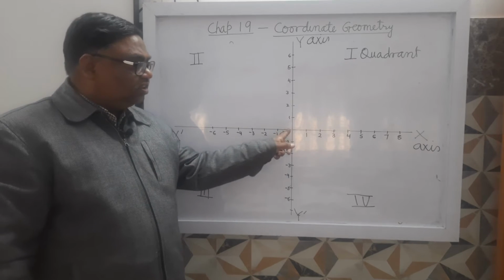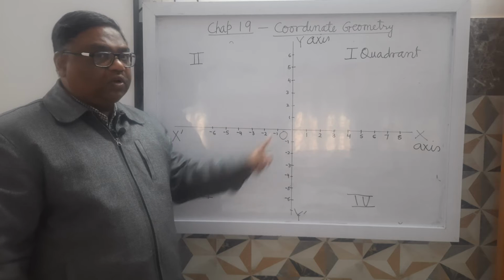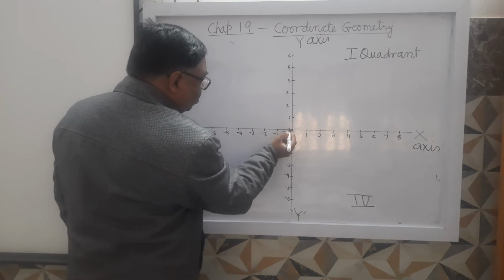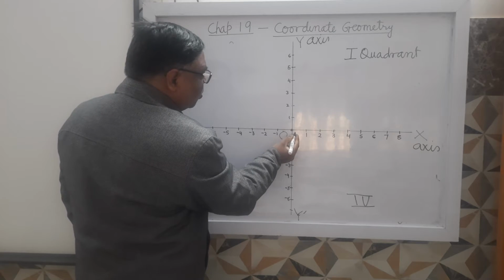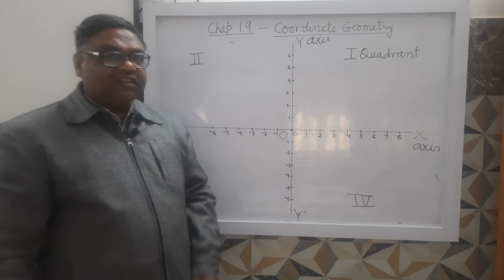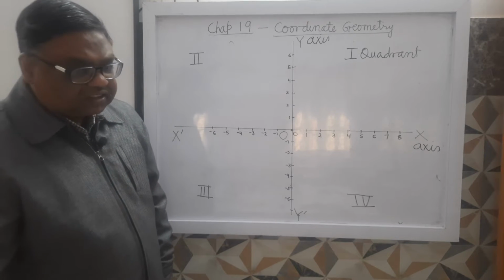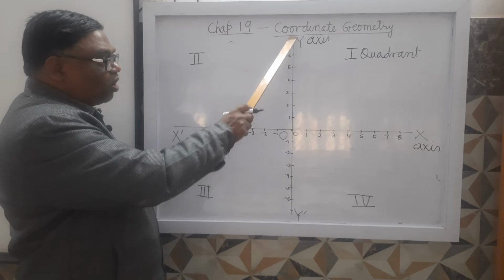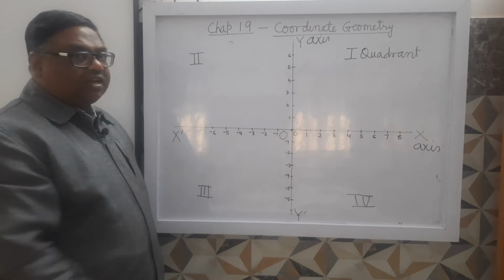These 2 axes intersect at point O, which we give the value 0. If I ask where is the 0 of the x-axis, it is this. Where is the 0 of the y-axis? It is the same point.